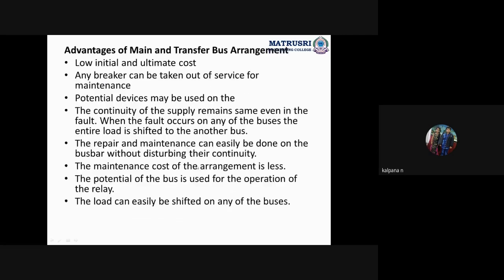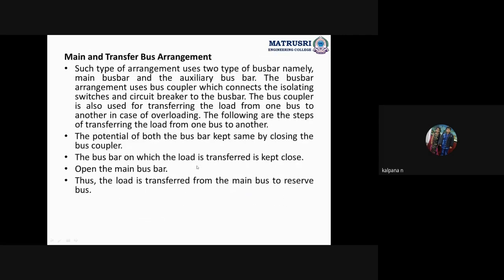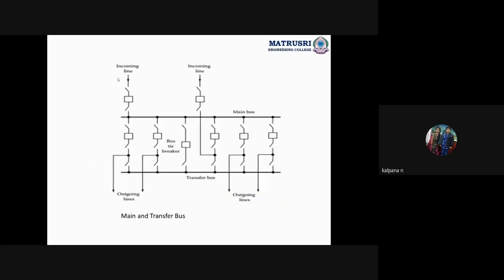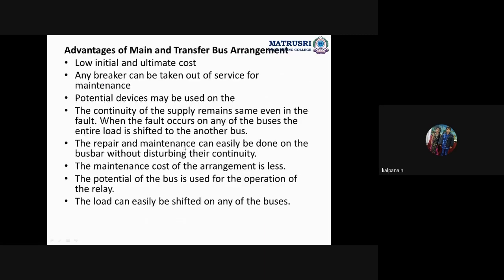I'll read the advantages and disadvantages. The main transfer bus arrangement uses two types of bus bars, namely the main bus bar and the auxiliary bus bar, that means the transfer bus bar. The arrangement uses a bus coupler. Bus coupler means what I just showed, the bus tie breaker. This is the bus coupler or bus tie breaker.